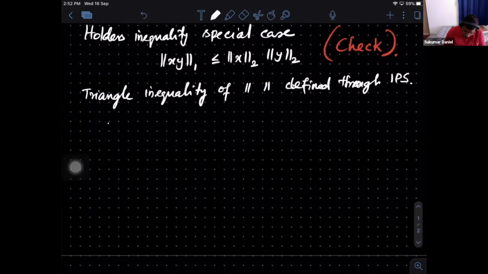That means I need to start with the norm of x plus y. I need to end up showing that it is less than or equal to norm x plus norm y, if the norm is coming from the inner product. And this is again, keep in your mind, since the norm is defined through the square root, to avoid all the square roots, you always start with the inequality with a square, so that it's just the inner product of x with x. So just write it.